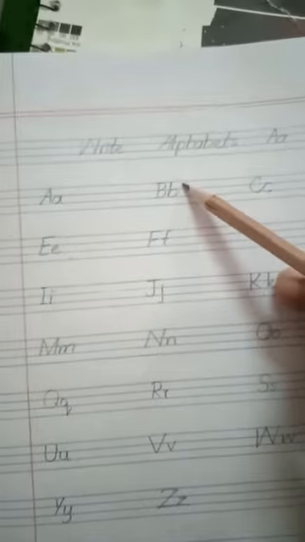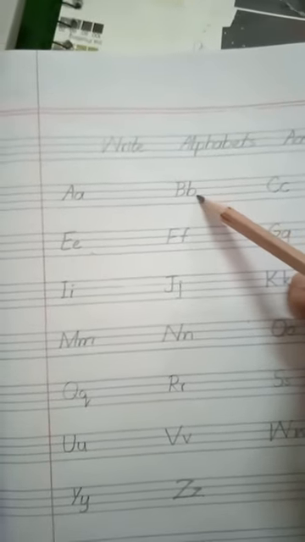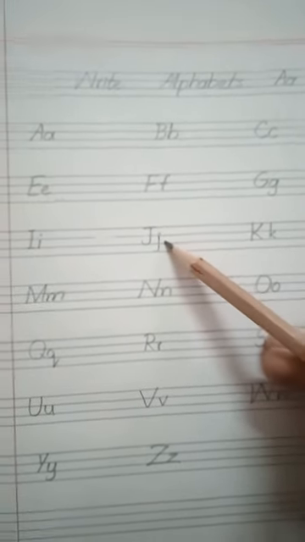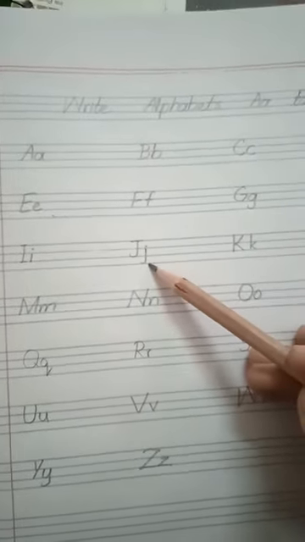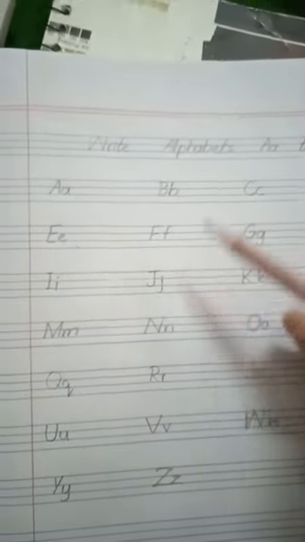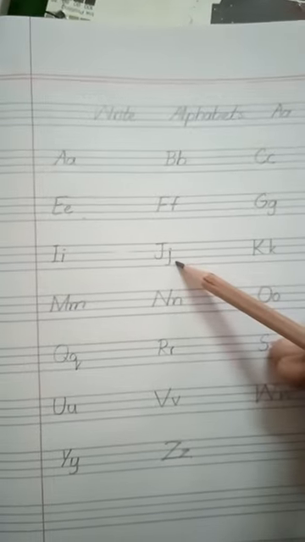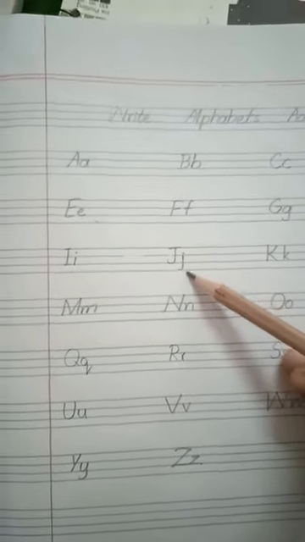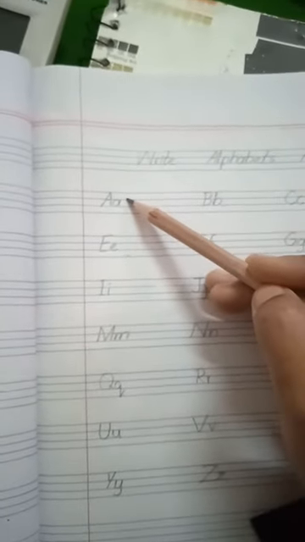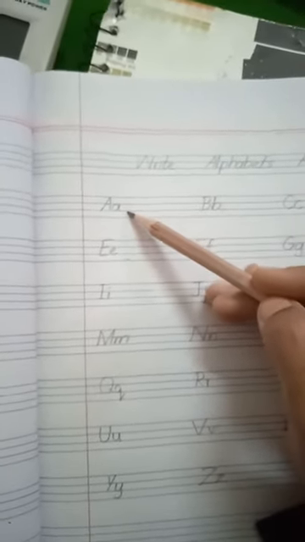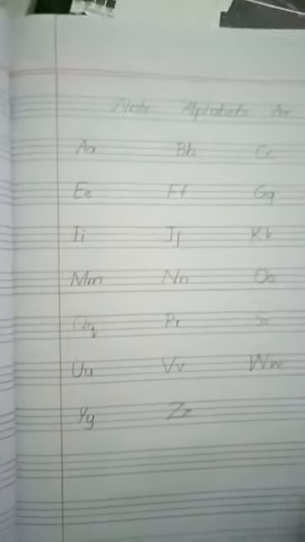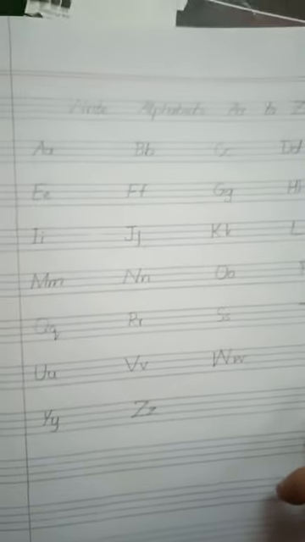These are sky letters, which come in the first 3 lines. And these letters like J, which come in the last 3 lines, are called root letters. Grass letters, sky letters, root letters. Okay? Root letters come in the last 3 lines, sky letters come in the first 3 lines, and grass letters come in the middle 2 lines. Do it with great care and try to practice English alphabets by yourself on your rough copy.